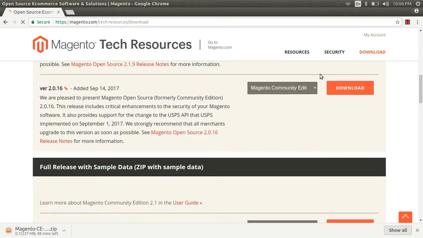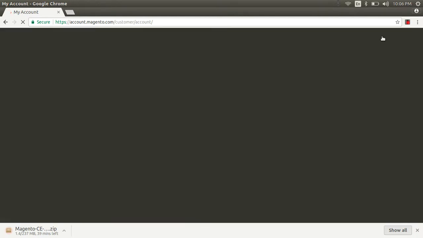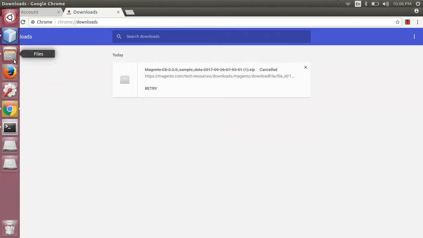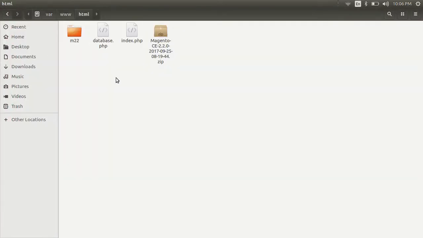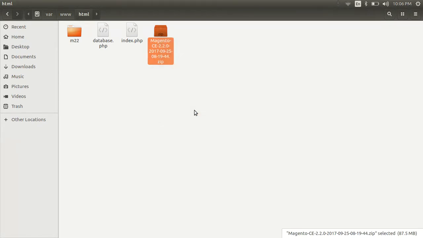If you are logged in, you can download directly. If you are not logged in, you can log in first, right? So this is downloading right now. I have already downloaded it on my system. So go to the downloads folder, right? Here it is downloaded. First, extract it here.